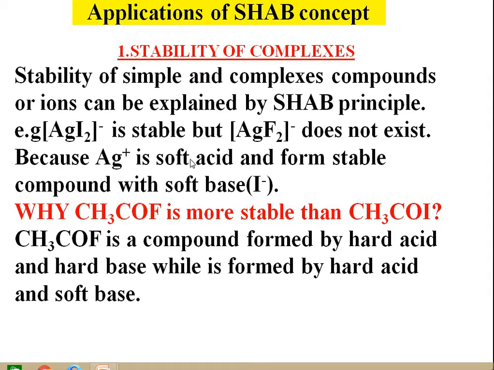a soft acid and forms a stable compound with the soft base iodide ion. Because iodide ion is a soft base, and silver ion is a soft acid, a soft acid and soft base compound is stable. While in silver fluoride, silver ion is a soft acid while fluoride ion is a hard base. So a soft acid hard base complex is not stable.